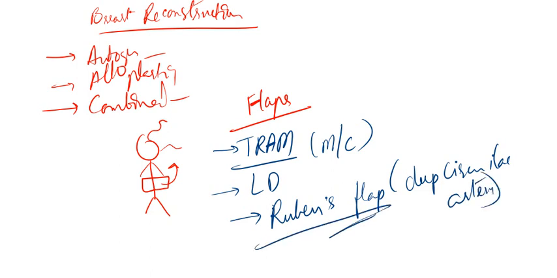Okay, now coming to the TRAM flap. What is actually collected in the TRAM flap? Transverse rectus abdominis muscle flap. We will collect skin, fat, and a portion of rectus abdominis muscle.